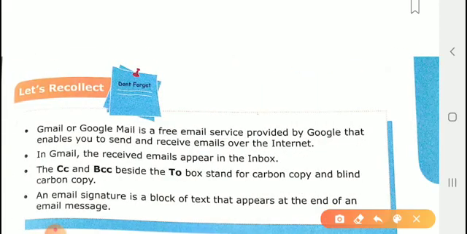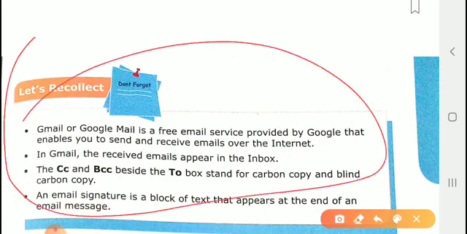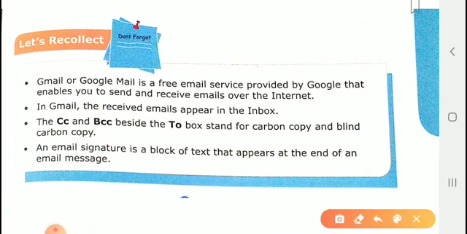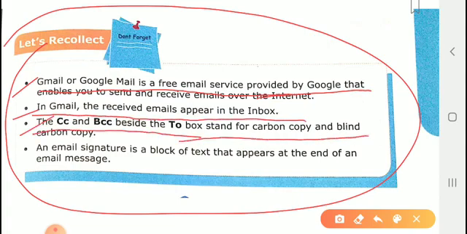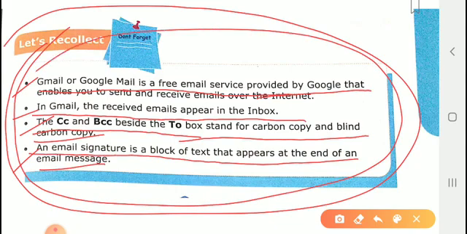Now the last and very important thing is, let's recollect. This is a summary of the chapter which we have discussed right now. First important point: Gmail, or Google Mail, is a free email service provided by Google. Next, in Gmail, received emails appear in the inbox. Third, CC and BCC beside the To box stand for carbon copy and blind carbon copy. And last, an email signature is a block of text at the end of email messages. These four points are very important. We have to memorize and understand all the points.